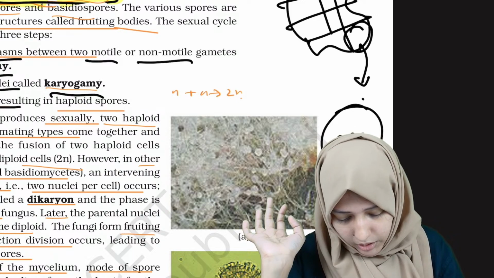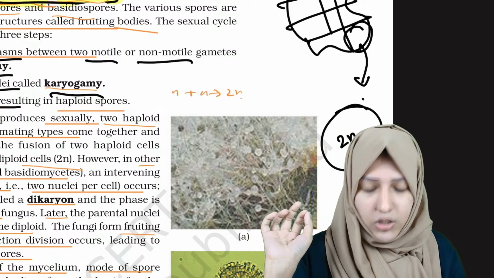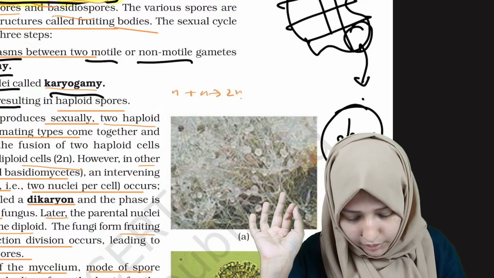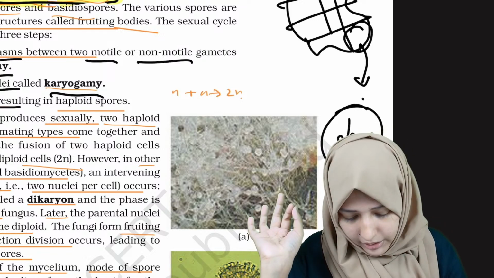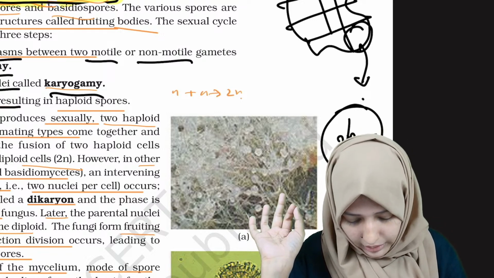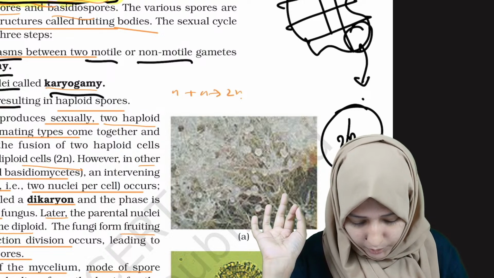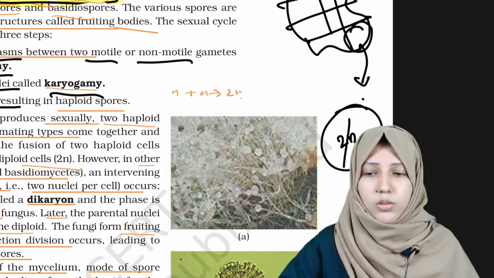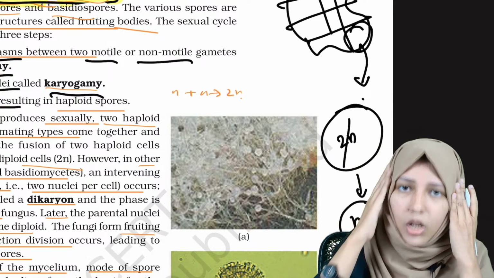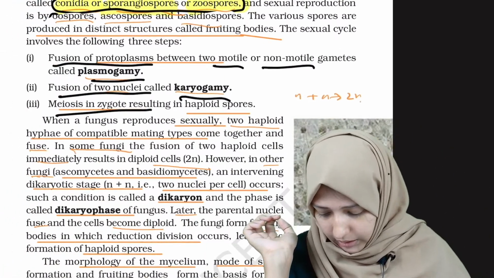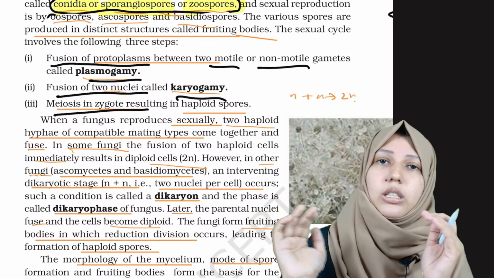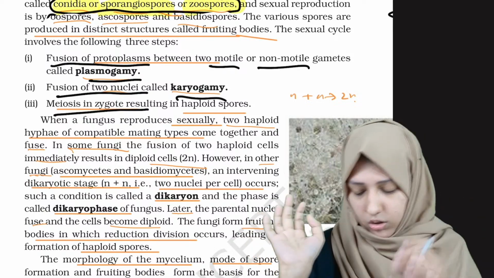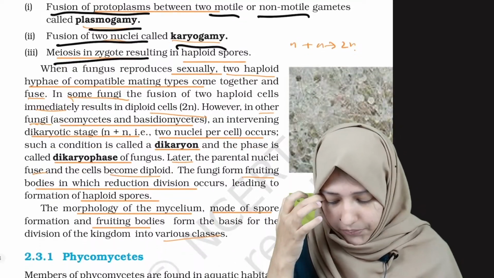Meiosis is a reduction division where the number of nuclei will be decreased, it will be haploid. From the diploid it will produce 4 haploid spores. We will study the details of meiosis later. Just remember this: meiosis in the zygote will result in haploid spores, because it is a reduction division.